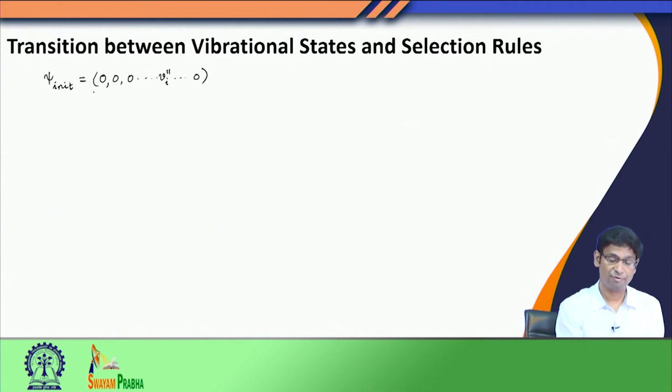So this way of writing the initial wave function shows 0 in all other degrees of freedom, and v double prime in the ith degree of freedom.